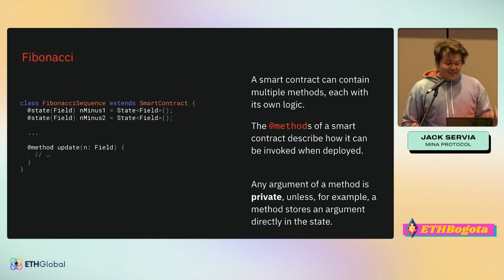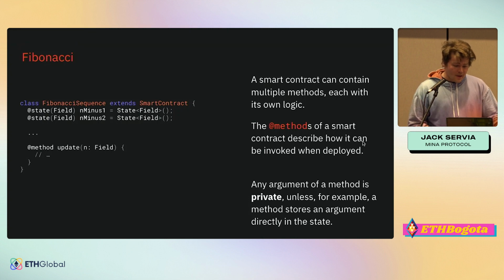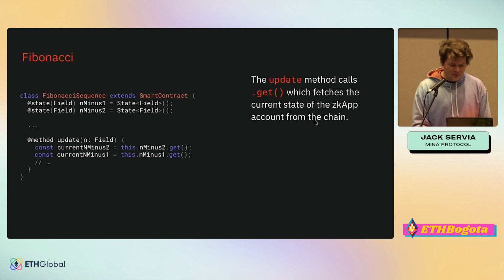So the next thing that we do is we define a method that users can use to interact with the smart contract, and we just call it update, and we add the method decorator. And the method decorator basically says, hey, this is a thing that users are going to call. When they do, prove that they're doing it correctly. We can pass in an argument, n. That will be the next number in the sequence.